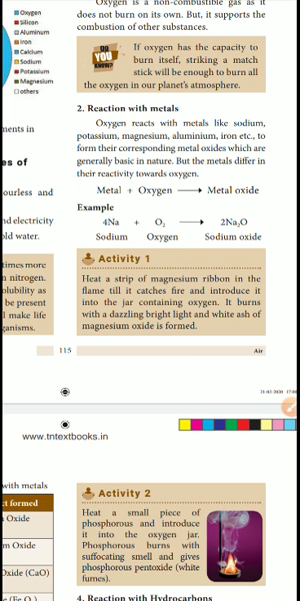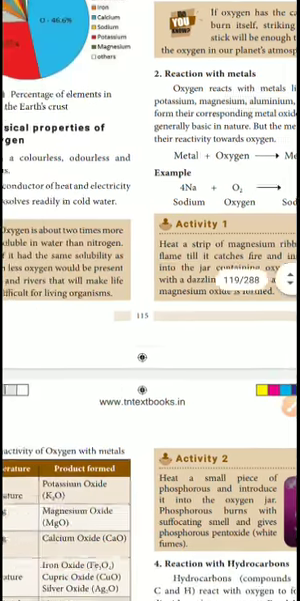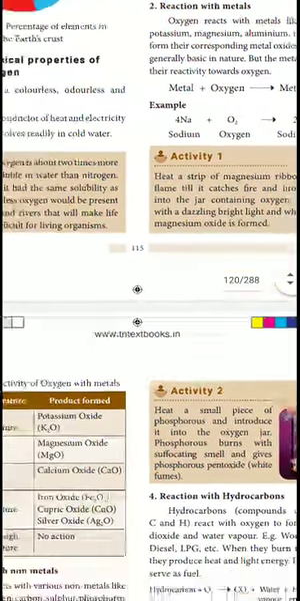What is the formula of sodium? Na. 4Na plus oxygen, formula O2. So what will be formed is sodium oxide: 4Na + O2 gives 2Na2O. So this is an example of how a metal reacts with oxygen.